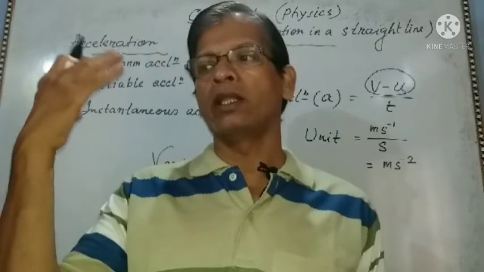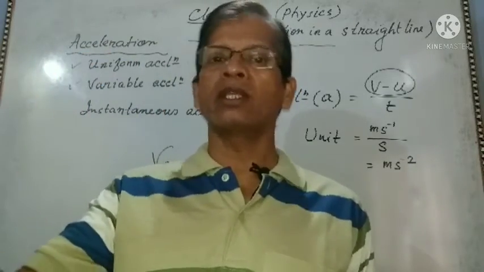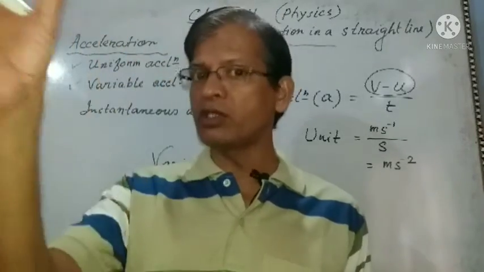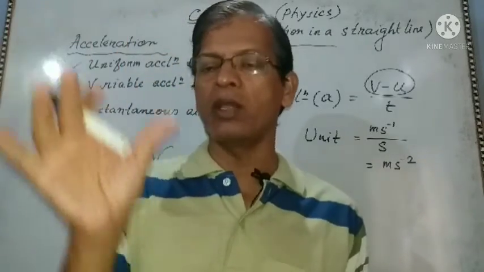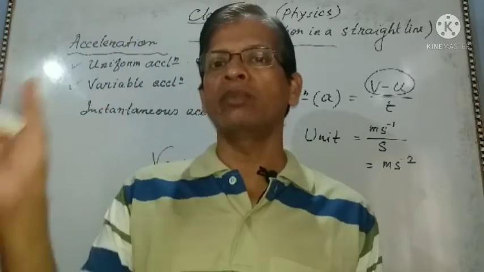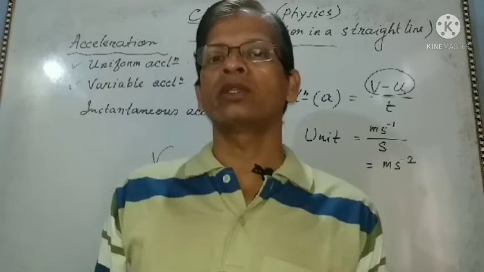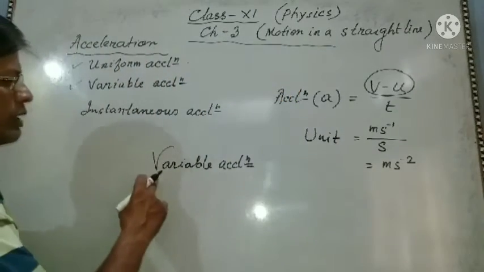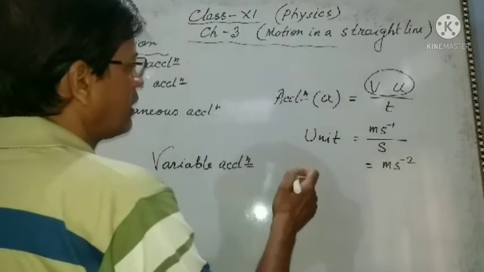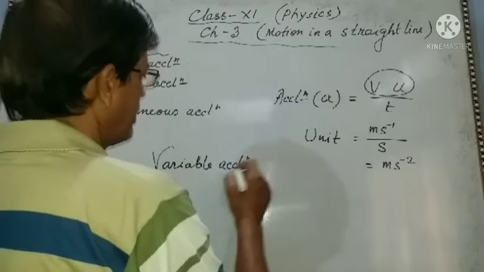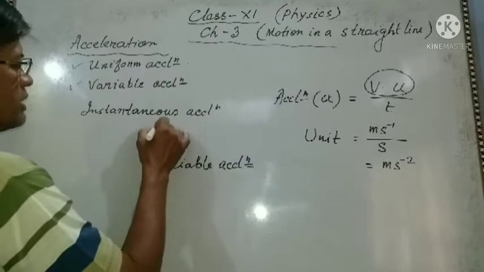And in the next 5 seconds, it is 10 meter per second. The change in velocity is constant, but the time is changing. So if there is equal change in velocity but unequal interval of time, then this is called variable acceleration.